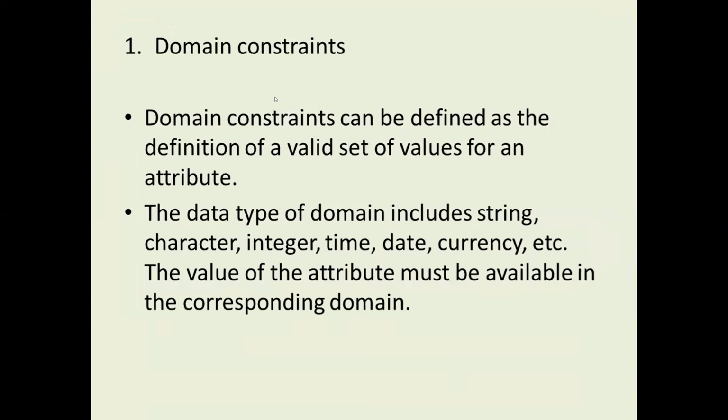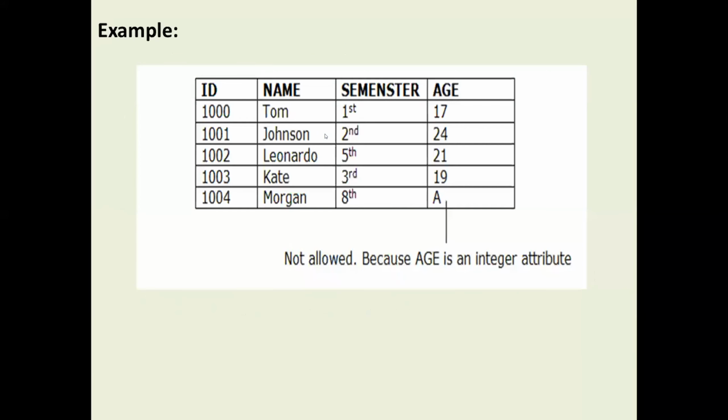So that type of constraint is referred to as a domain constraint. Domain means nothing but which type of data type is assigned to that particular field. Because age is an integer attribute, but here we are entering the character data type, so that is the error. So these constraints are used for restricting the entries of the users. Before entering the data, it will be verified first, whether it is correct data or not.